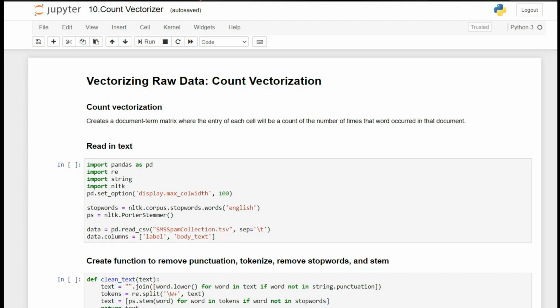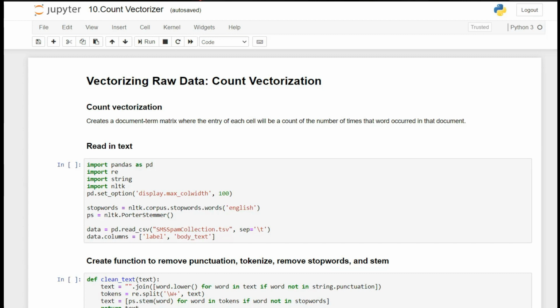As you all know, we cannot feed our text data into a machine learning model, so we need to transform it into integer features. To transform the text data into integer features, vectorization came into the picture. There are different types of vectorizers like count vectorizer, n-gram vectorizer, TF-IDF. But here, for basic understanding, we are going to use count vectorization first.